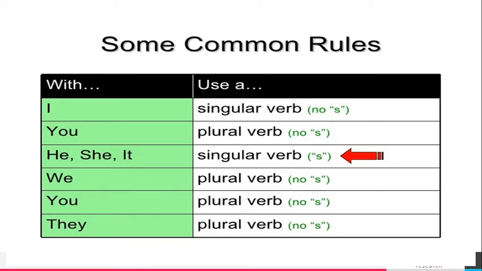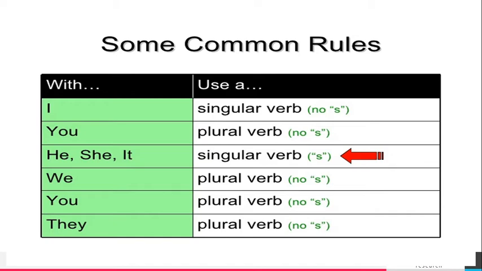All the subjects are nouns and pronouns. Here, first person, second person, third person, singular and plural pronouns are here. I: the subject is I, the verb should be singular, without s. You is both singular and plural, common for singular and plural. So the verb should always be a plural verb. That verb should not end with s.